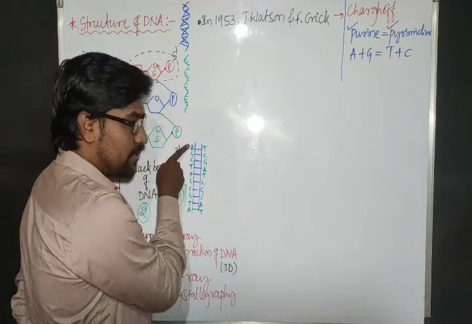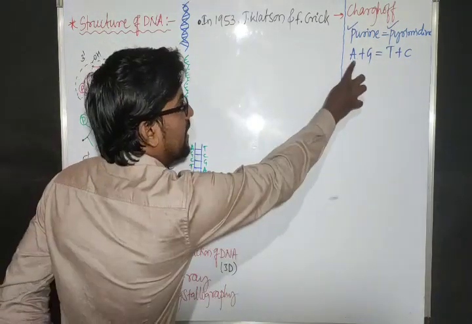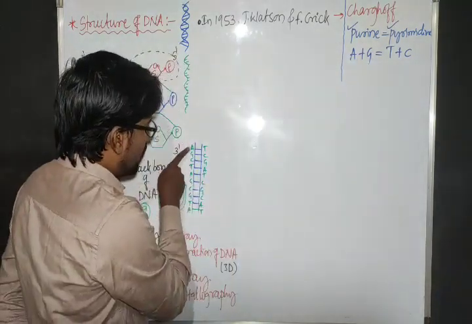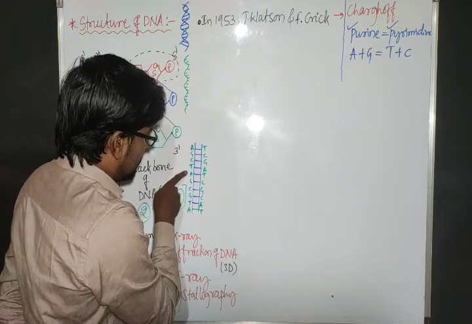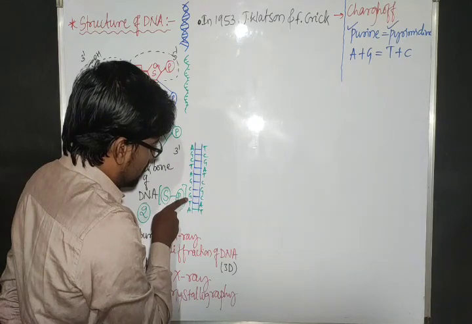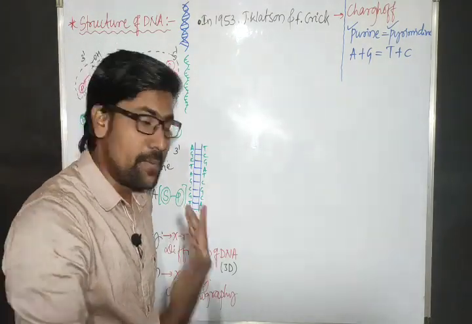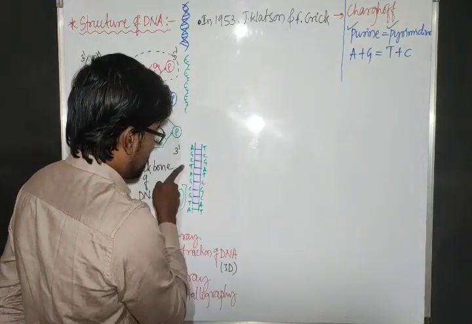1 purine. A and G, these are purines. A and G are purines. 1, 2, 3, 4, 5, and 6. These are purines. Then how many pyrimidines? See here.